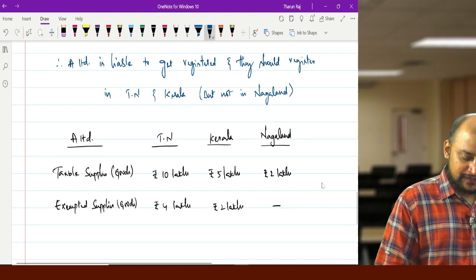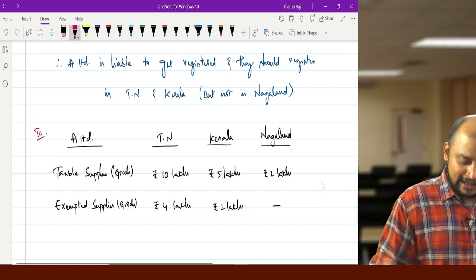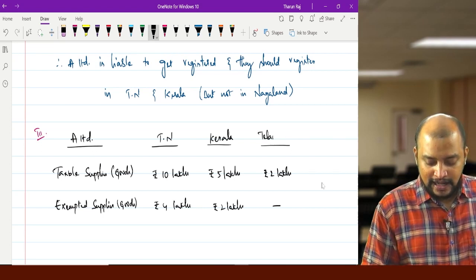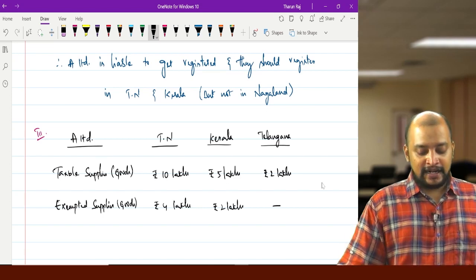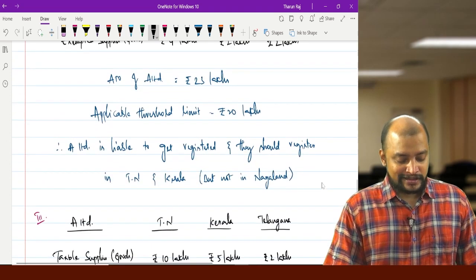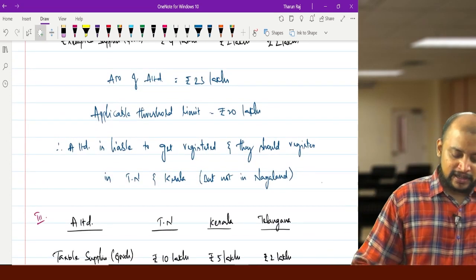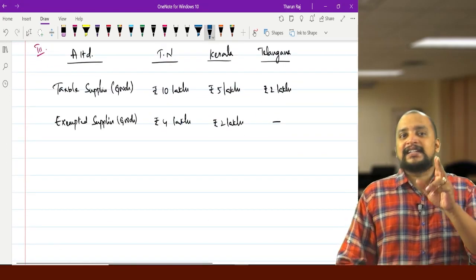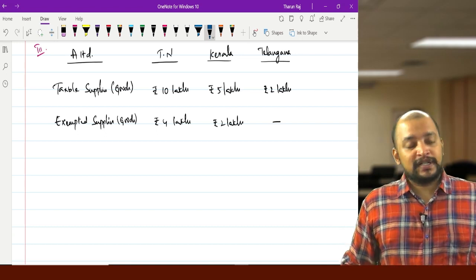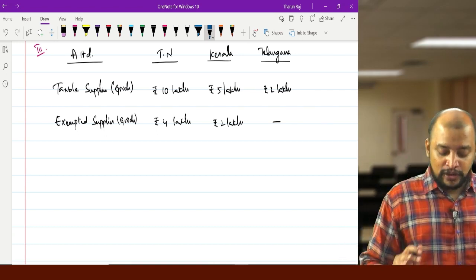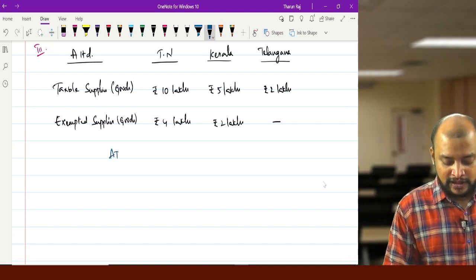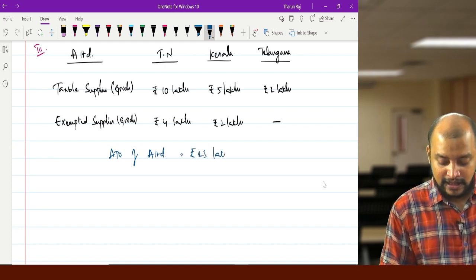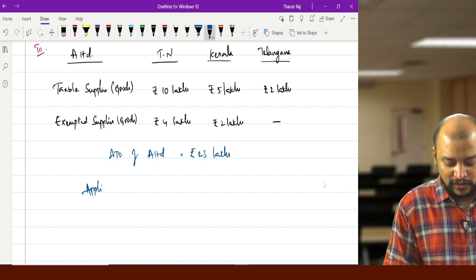So then, yet another situation. Suppose here this Nagaland is changed to Telangana. Then what will be the applicable threshold limit? Aggregate turnover of A Limited is the same, 23 lakhs.